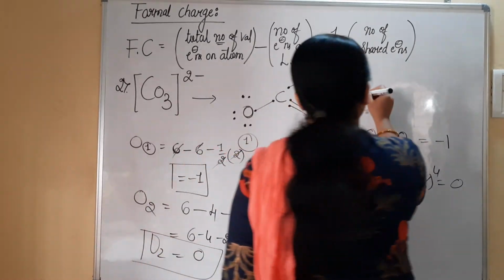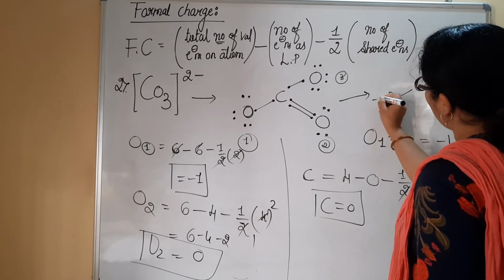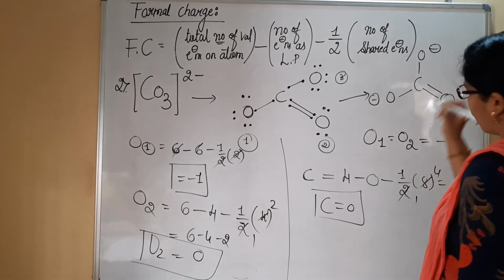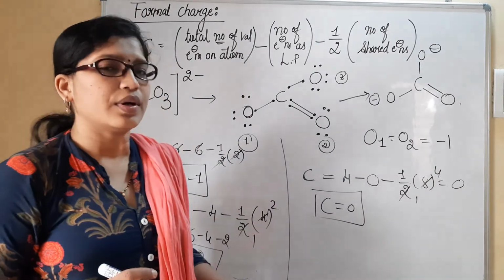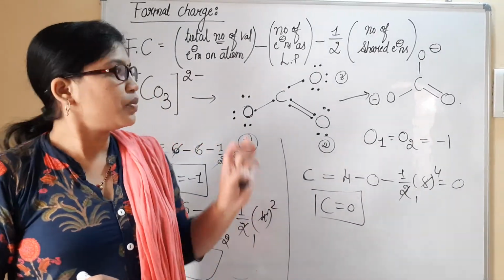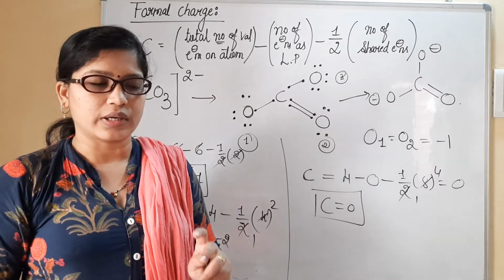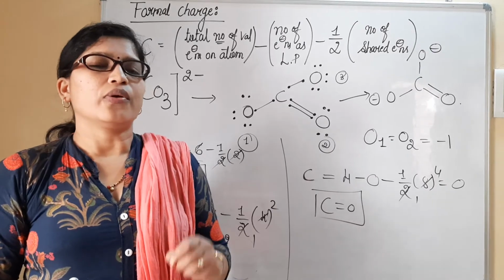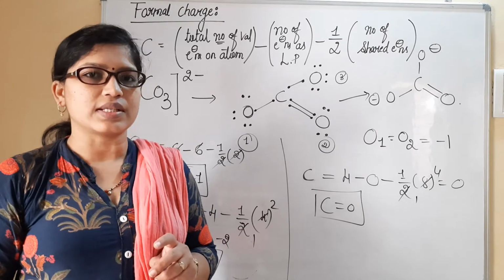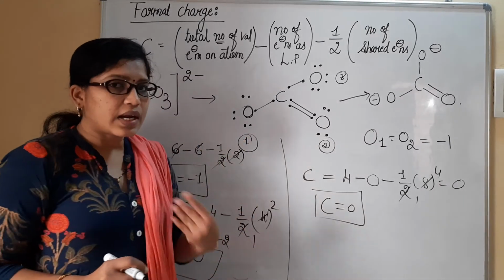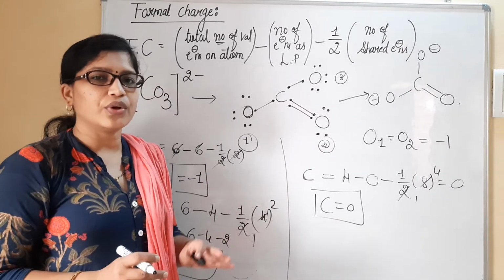So the structure for this molecule, I could write CO, and this is O minus, here it is a double bond O. And definitely such questions can be asked in your examinations, for board as well as competitive. At the maximum, these two examples we have just done are important. One more, O3, the ozone molecule, is also most important. Any of the three can definitely be asked in your examination. Just copy this, try ozone on your own, and I'll also do that one, but just pause the video and try for ozone.